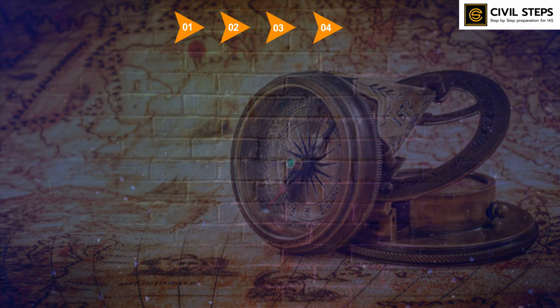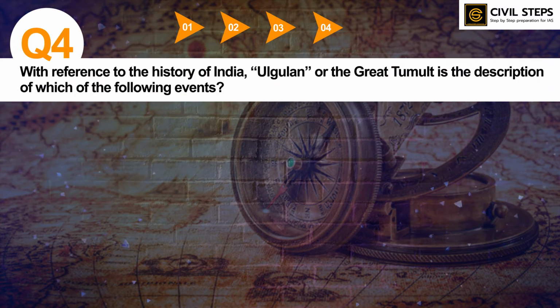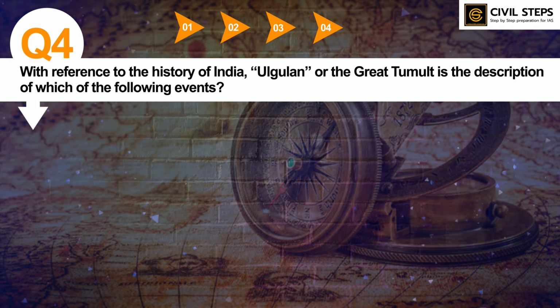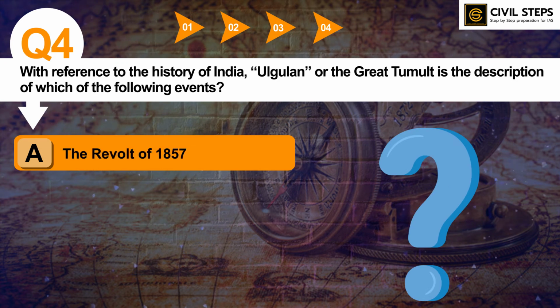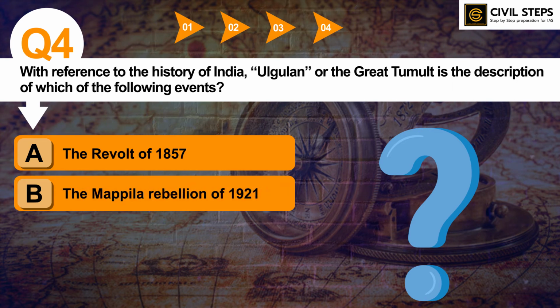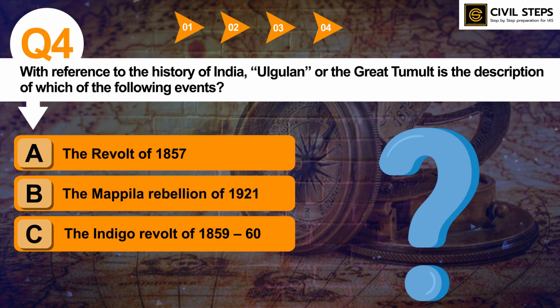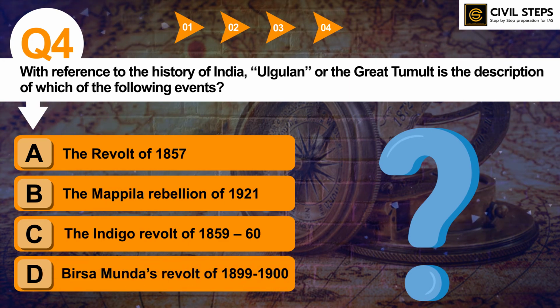So now let us discuss question number 4. With reference to the history of India, Ulgulan or the Great Tumult is the description of which of the following events? Option A, the revolt of 1857. Option B, the Mappila Rebellion of 1921. Option C, the Indigo Revolt of 1859 to 1860. Option D, Birsa Munda's Revolt of 1899 to 1900. So you can write your answer in the comment section. I hope you have written the answer.